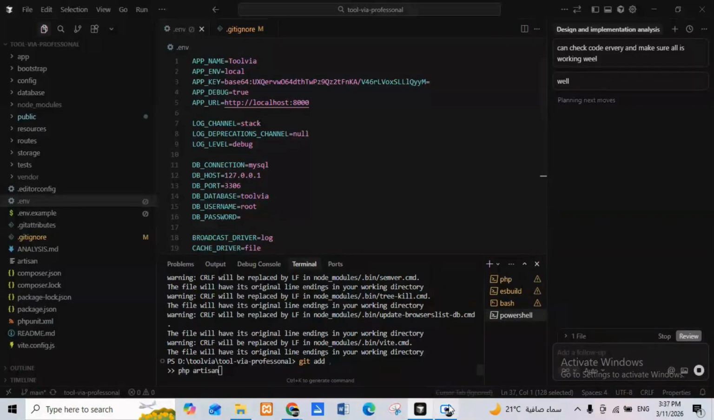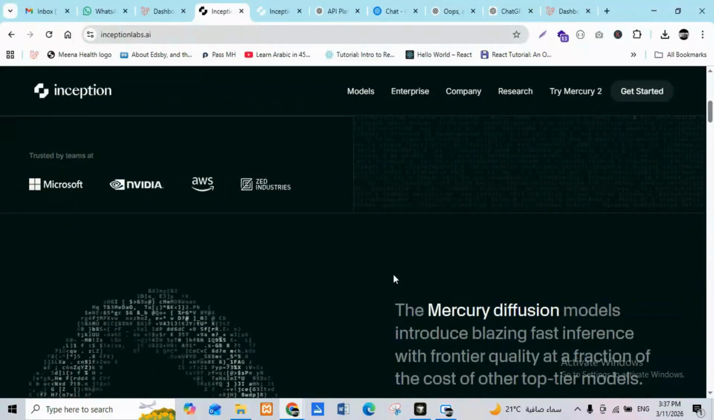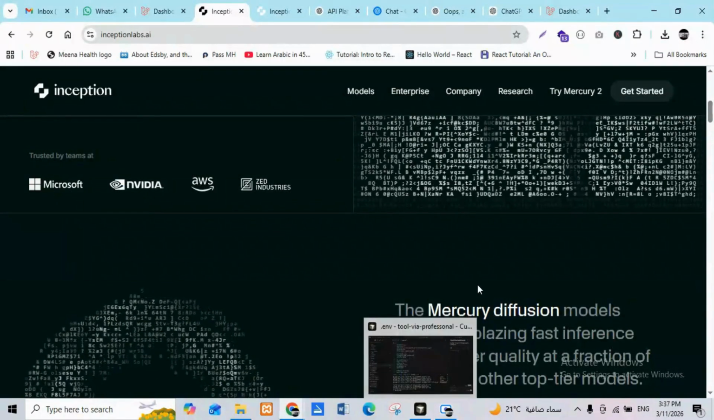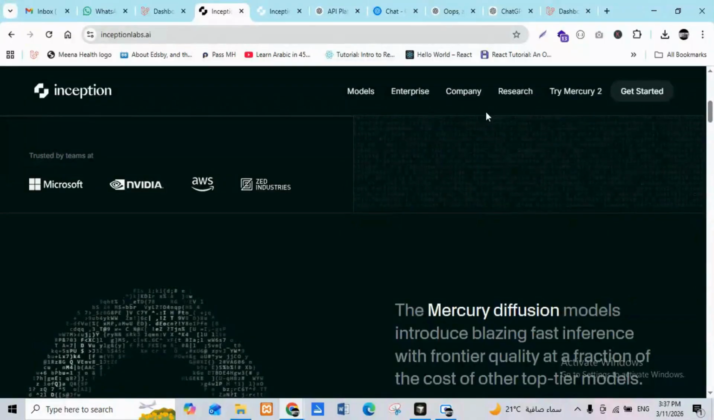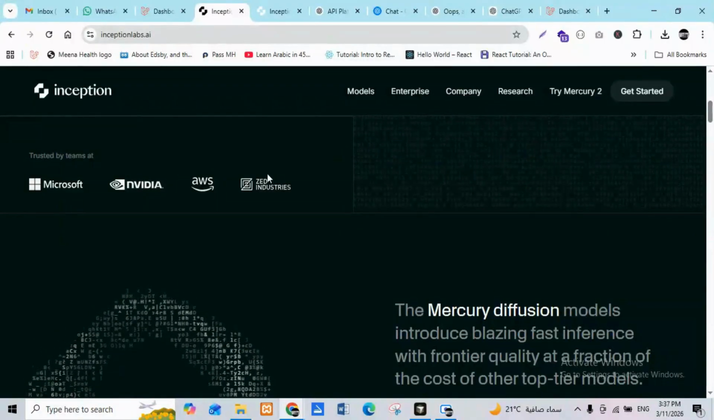And now with Inception you can make your own VS Code agent, but Cursor and Antigravity, as I told you, are all premium, so you need to buy. But because Inception gives you 10 million tokens, you can make your own agent. How? Let me tell you. Open VS Code.